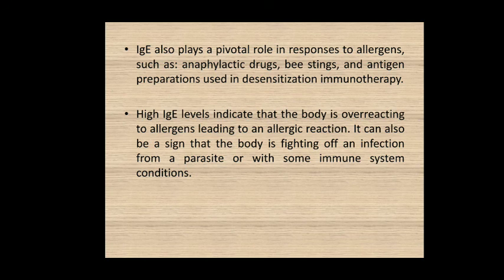Now high IgE levels within our blood serum indicate that the body is overreacting to the allergens, leading to allergic reactions, meaning it is an indication of the allergic reaction or the very high sensitivity of our immune system to any specific type of antigen. It can also be a sign that the body is fighting off an infection from a parasite or with some immune system conditions. So this is the whole information about the IgE type of the antibodies, which have a different role from that of the other immunoglobulin molecules.